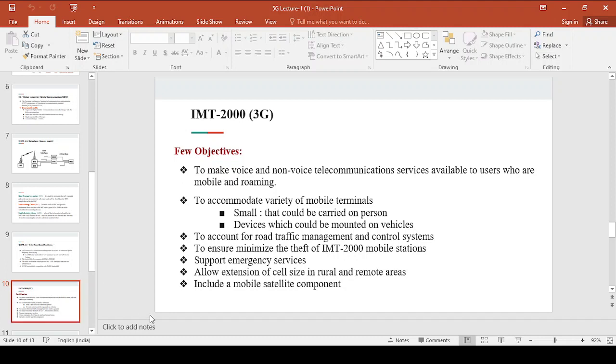This 3G has been developed to make voice and non-voice telecommunication services available to users who are mobile and roaming, right?